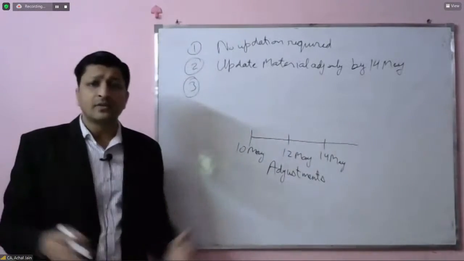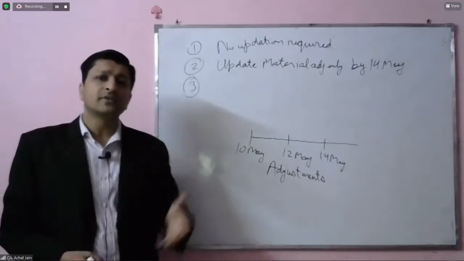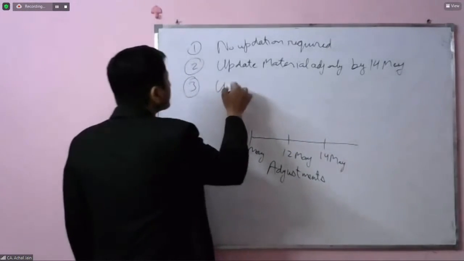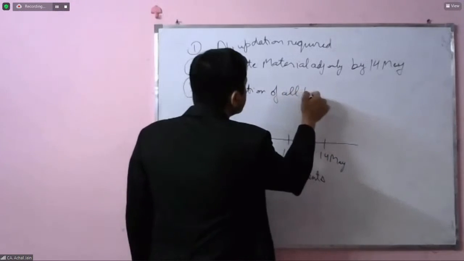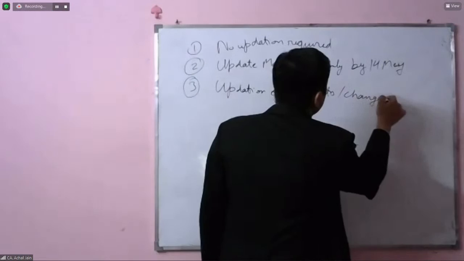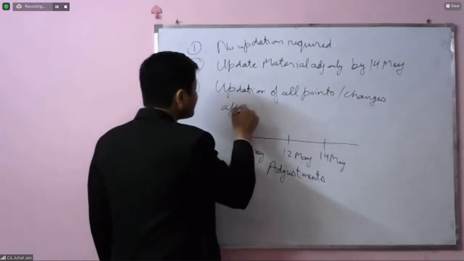So they will need a week to 10 days to update all of these things, which can be done and documented with the date after 14th of May in the working paper. So that means updation of all points, or you can say changes, to be done after 14th May.